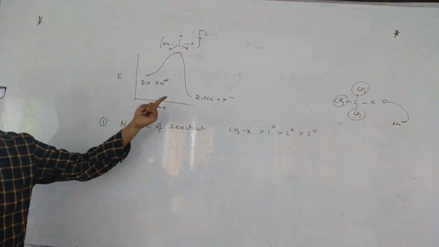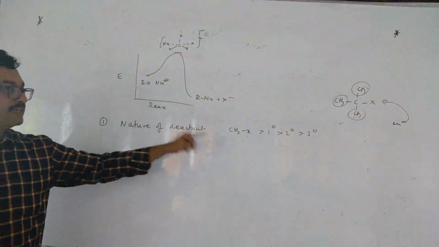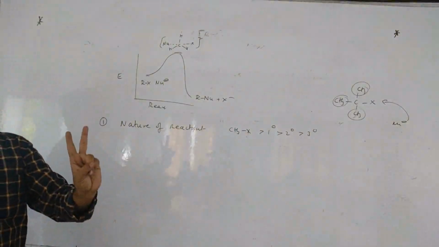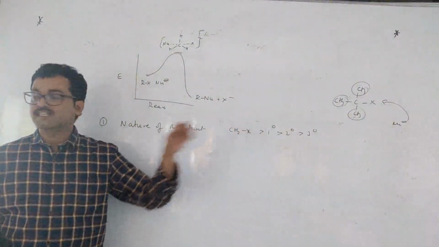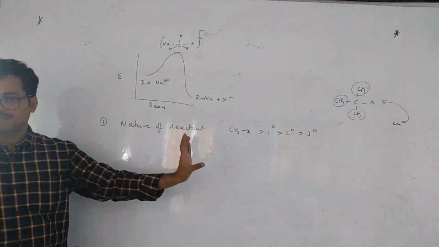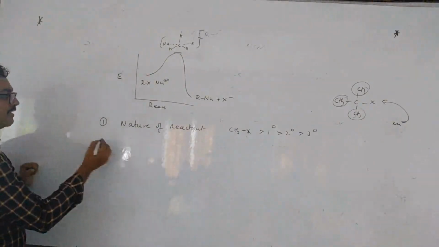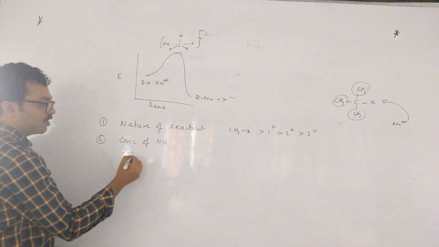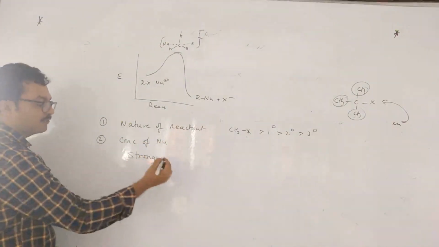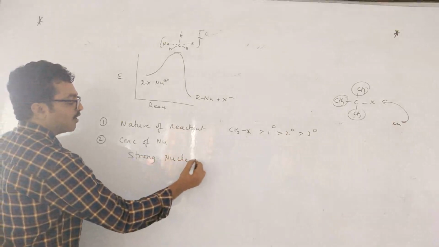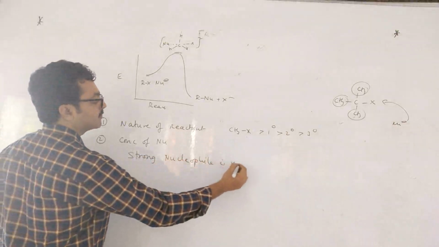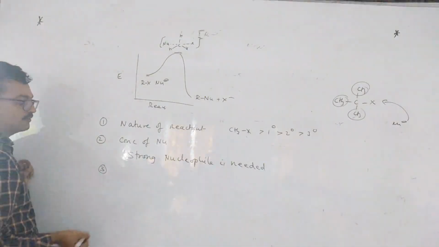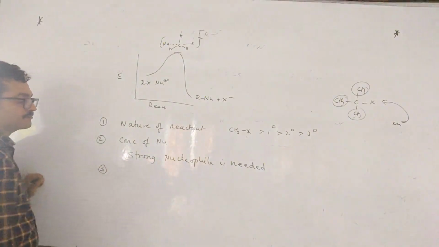There, why is 3 degree preferred? Because of the carbocation intermediate. Here steric hindrance should be less. So every time you have to check these 2 points only: one is stability, second is whether it is sterically less hindered or more hindered. Understand? That is the nature of the reactant. Second one, concentration of the nucleophile. Here a strong nucleophile is needed, children. There, a weak nucleophile. And what is the third factor?